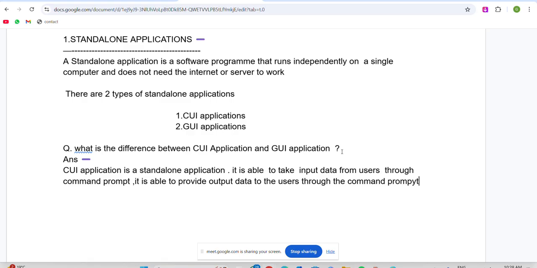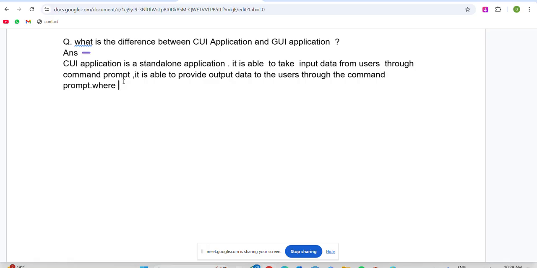It is able to take input data through the command prompt. Here the command prompt is acting as a user interface, and it supports which type of data? Characters data only.